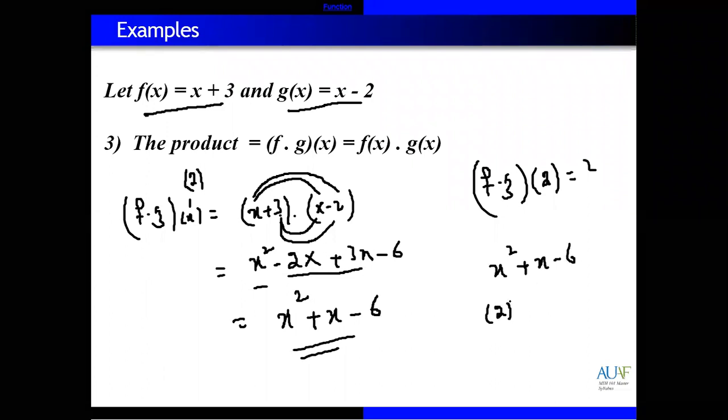So replace x by 2. 2 square plus 2 minus 6. 2 square is 4 plus 2 and minus 6. So 4 plus 2 is 6, 6 minus 6 is equal to what? 6 minus 6 is equal to 0. This is the multiplication method, multiplication of two functions. Clear guys?